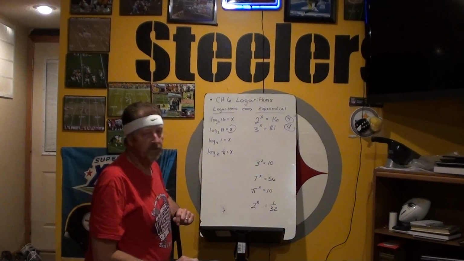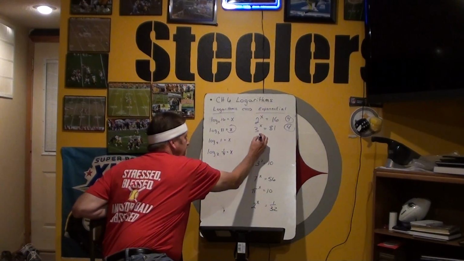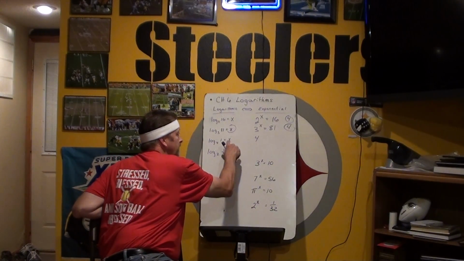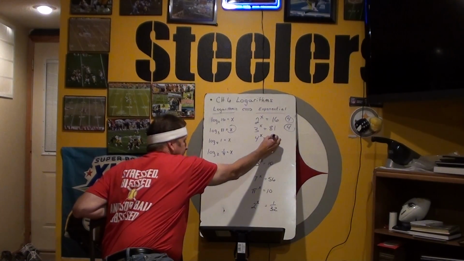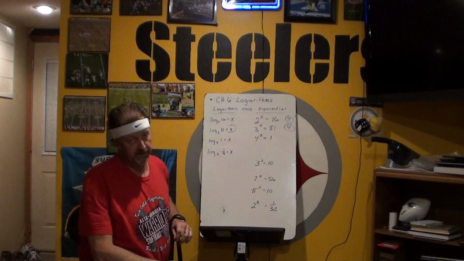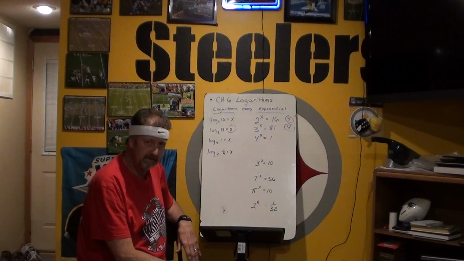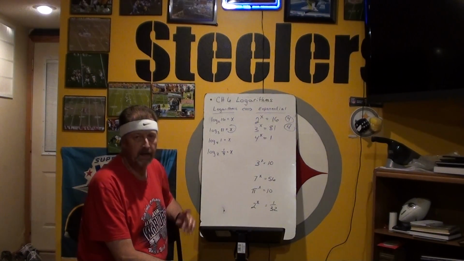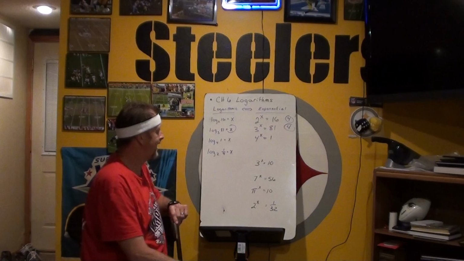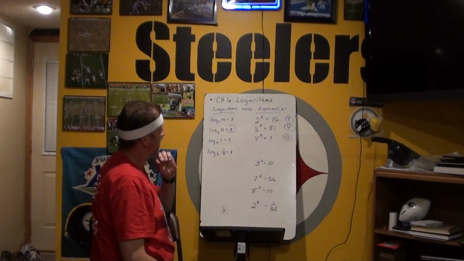Next one. Wow, we got two 4s for an answer. Let's see what happens here. Next one. Base is 4. The answer to any logarithm is the exponent. So we put the exponent here, and we get 1. Well, the answer isn't 4 here. 4 to the 4th power is 64. 4 squared is 16. 4 to the 1st power is 4. Anything raised to the 0 power is 1. So x is 0 there.